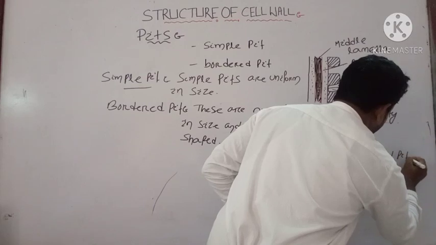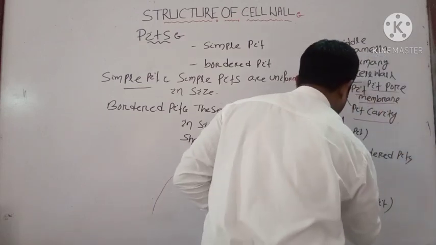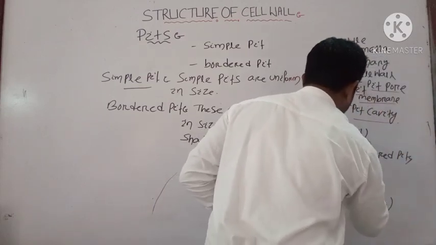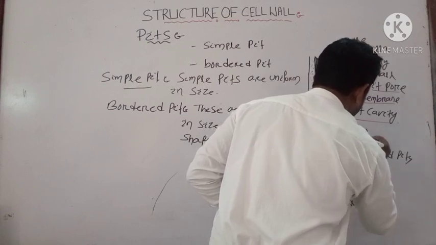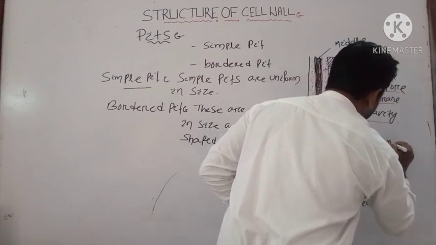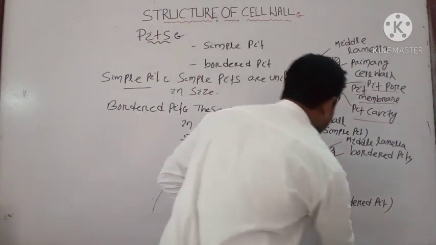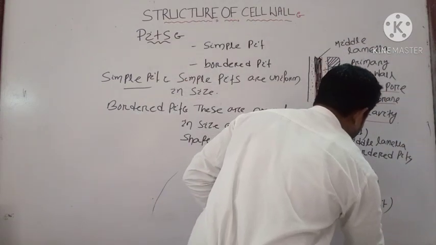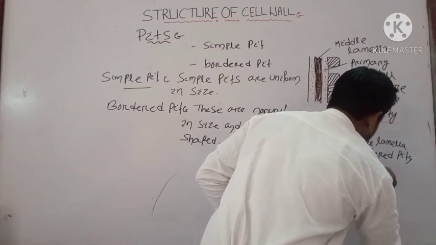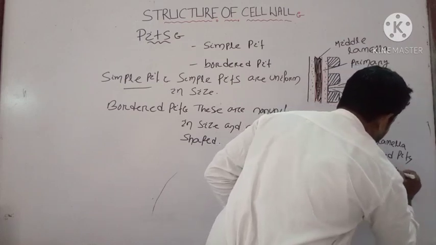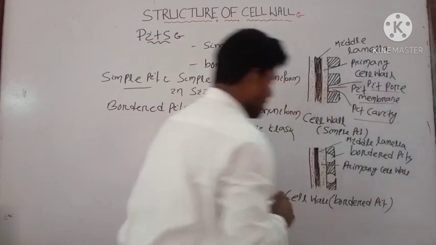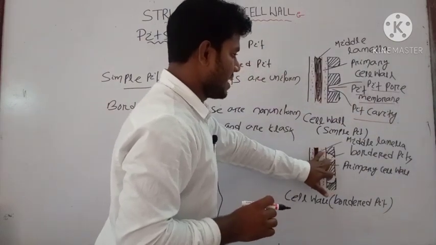border pits. This is your middle lamella. This one is your primary cell wall. And there may be presence of three parts.